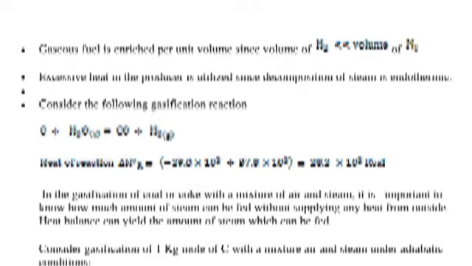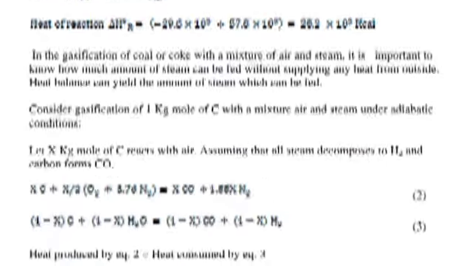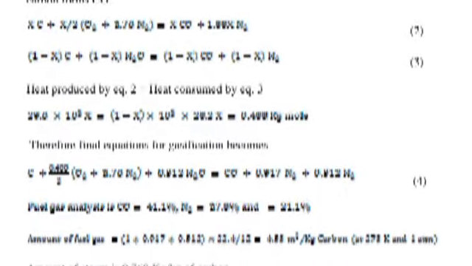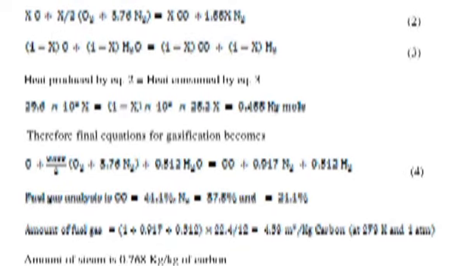Decomposition of steam produces hydrogen and thereby producer gas is enriched in calorific value. Gaseous fuel is enriched per unit volume since the excessive heat in the producer is utilized, since decomposition of steam is endothermic. Consider the following gasification reaction. In the gasification of coal or coke with a mixture of air and steam, it is important to know how much amount of steam can be fed without supplying any heat from outside. Heat balance can yield the amount of steam which can be fed.